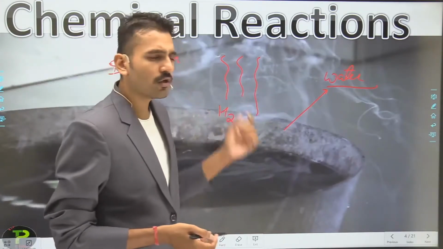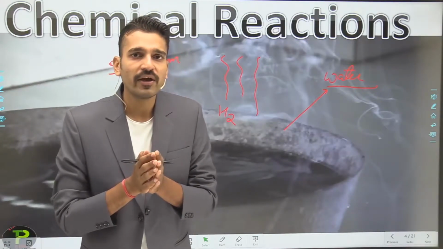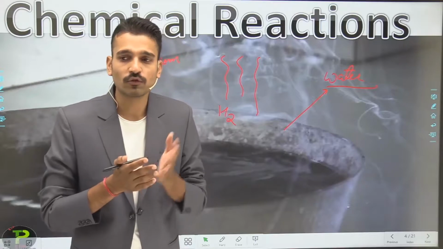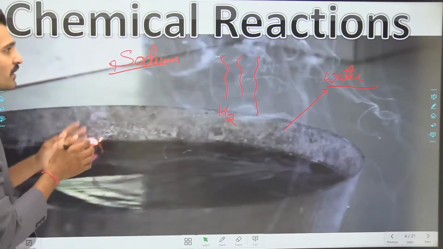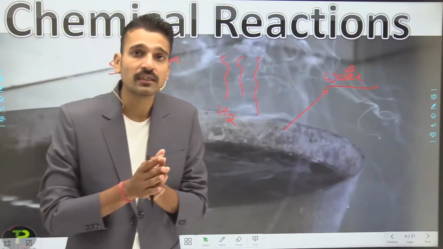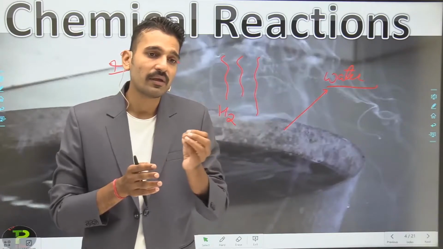Since sodium is such a reactive metal, when it reacts with water, it explodes. So that was the reaction you have seen here, and this reaction is happening because a chemical change is taking place.